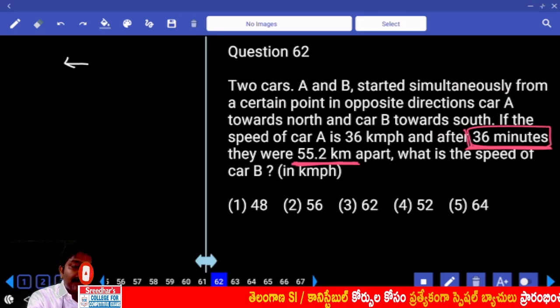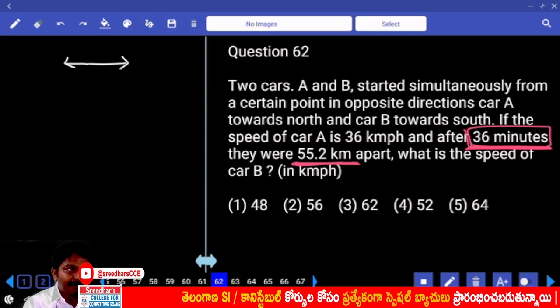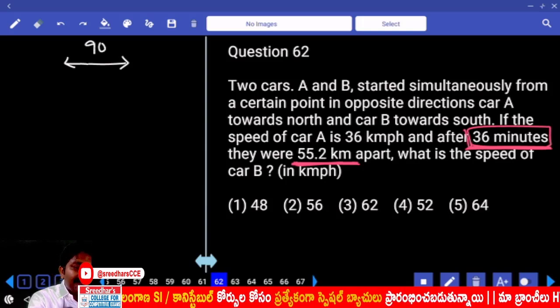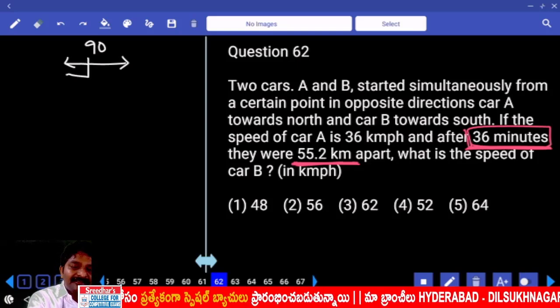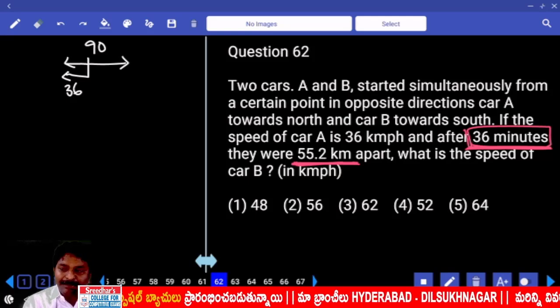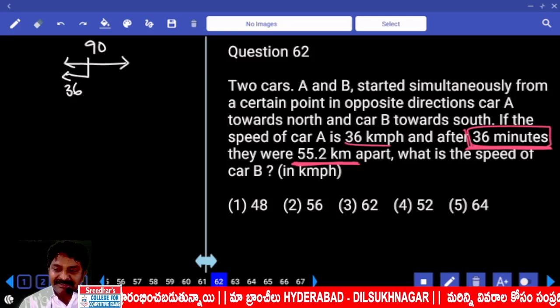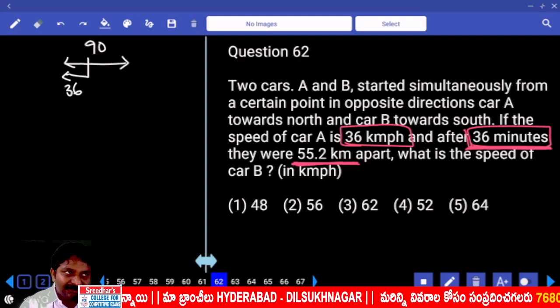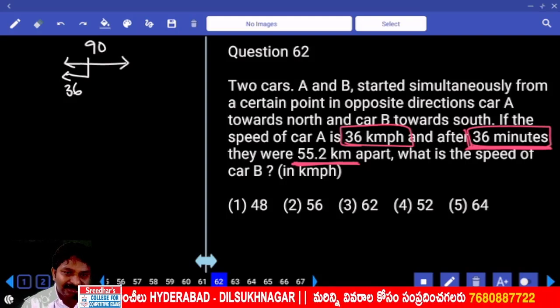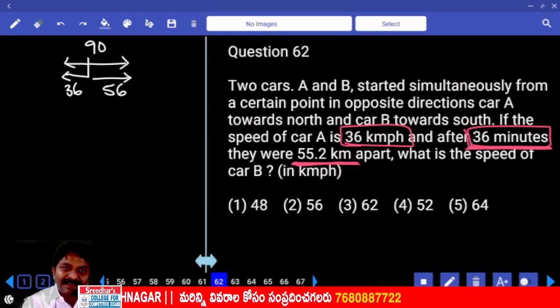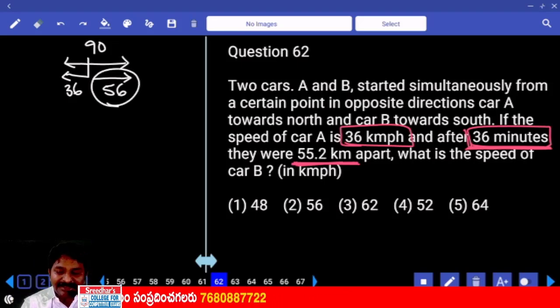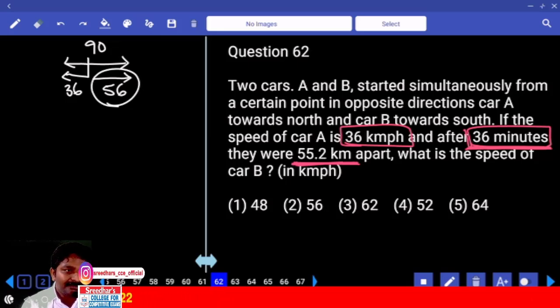So when both are moving in opposite directions, the distance between them is 92 kilometers per hour, where one person covered 36 kilometers per hour speed. A's speed is 36 kilometers per hour. That means in 1 hour he can cover 36 kilometers. Got it? Then the remaining distance, 56 kilometers, is covered by B only. B covered 56 kilometers in how much time? 1 hour. So B's speed is 56 kilometers per hour only. That's all.